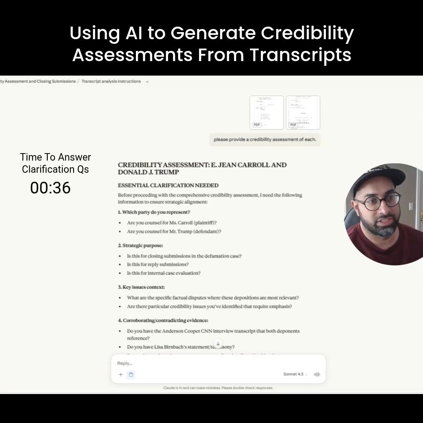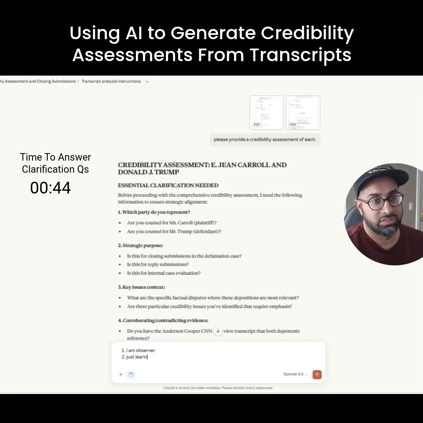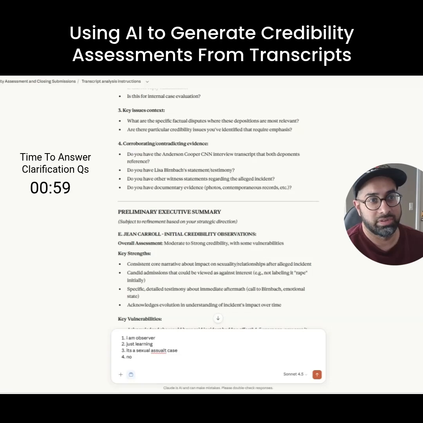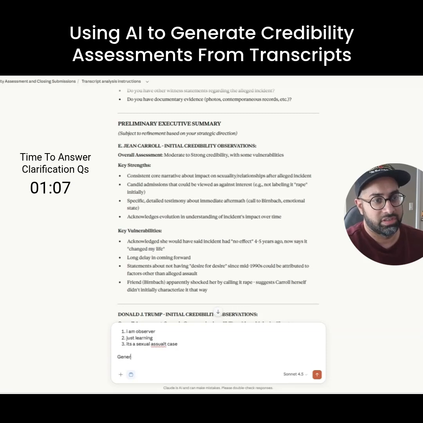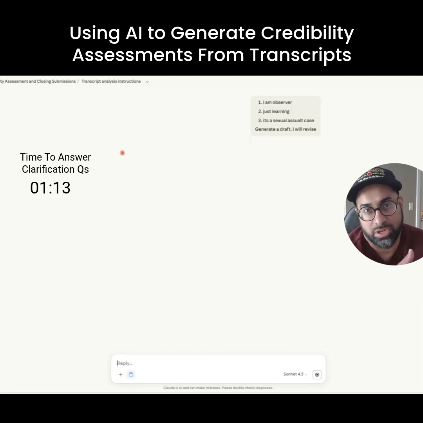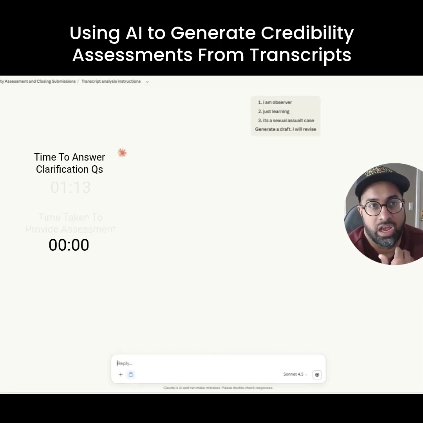So here's Trump, Carroll. It asks me some questions. One, I'm an observer, just learning. It's a sexual assault case. And no. Then it's already given a preliminary assessment. Just generate a draft, I will revise. Typically, whenever I get questions I don't want to answer, I just say I'm going to revise it and just generate a draft.